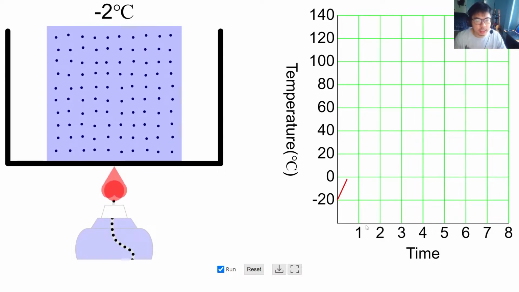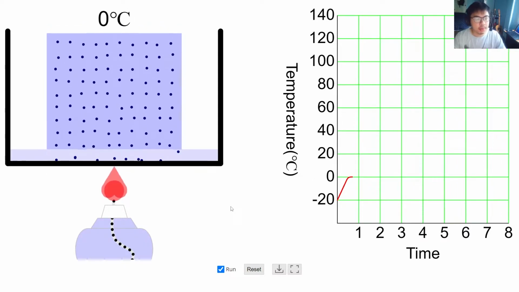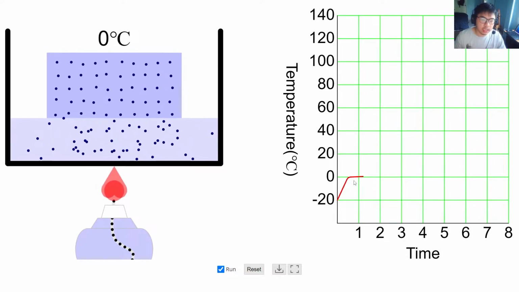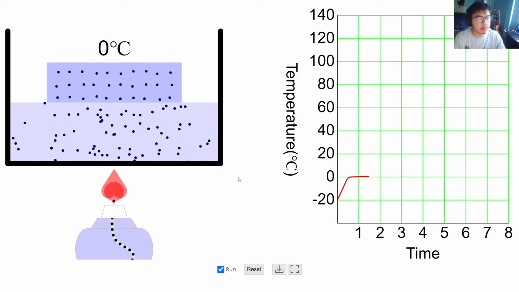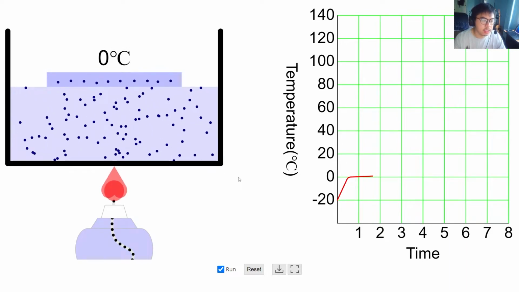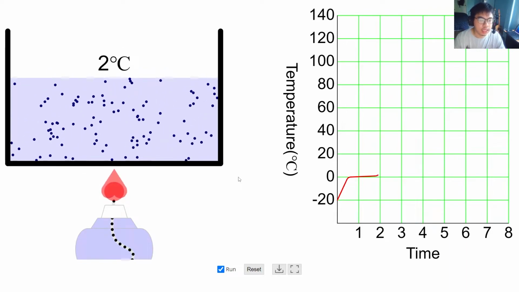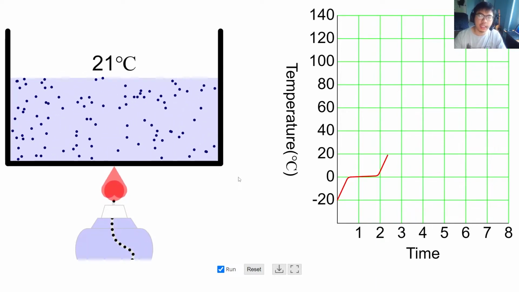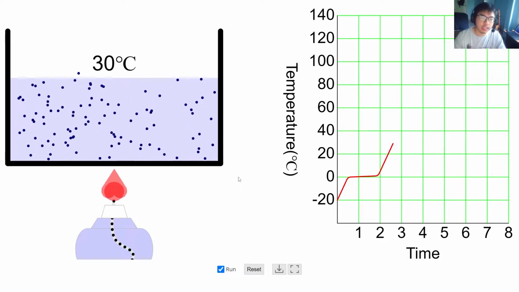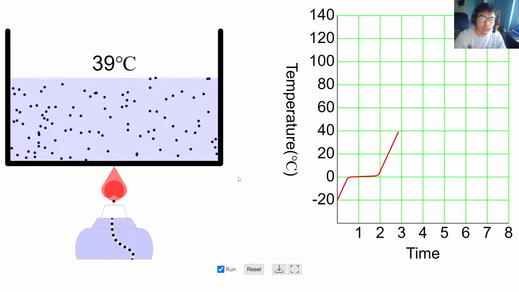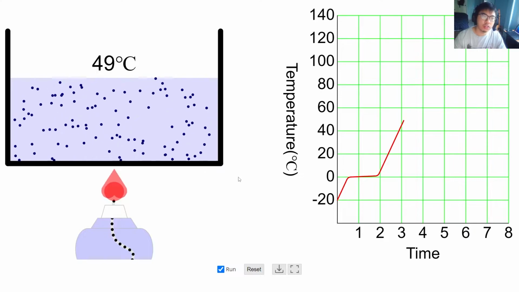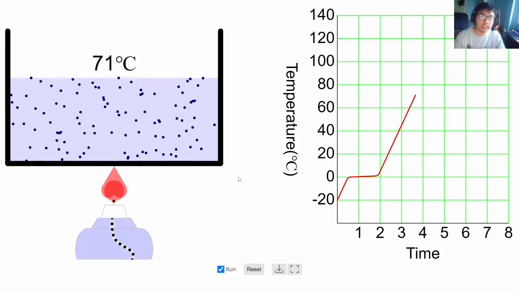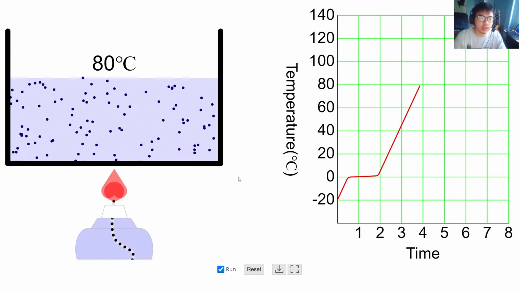So as you can see, the temperature is rising, but once the ice has started melting, you can see that the temperature becomes constant and the temperature only rises once everything has melted. And you will see during melting, we are still heating the ice up. We are still giving the ice energy. If the energy is not used to raise the temperature of the ice or the substance, what is the heat energy being used for? That is the question.